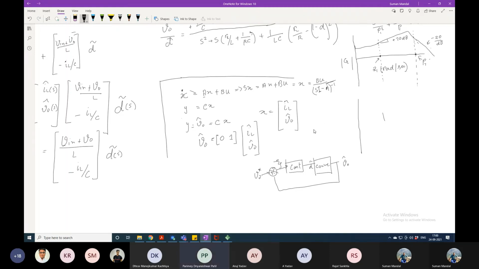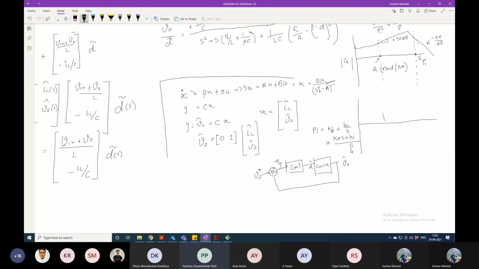Yes, sir. We are doing a PI controller. PI controller means we have this structure Kp plus Ki by S, so Kps plus Ki by S. If you get the zero from here, tell me how it will look for this controller. A pole is there.